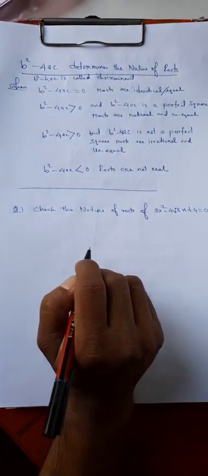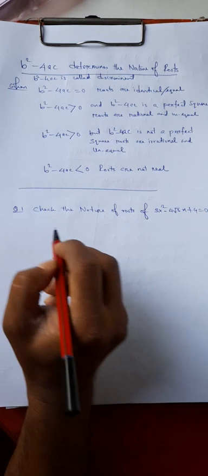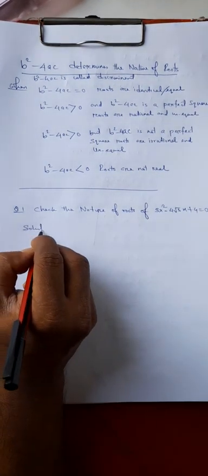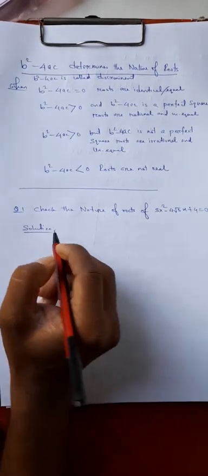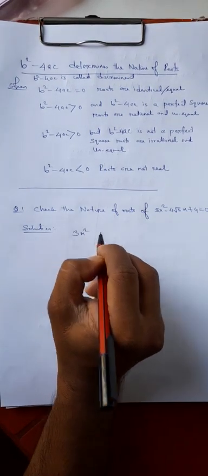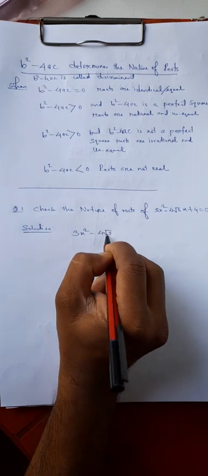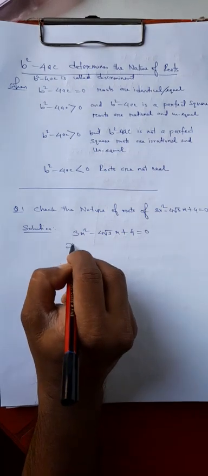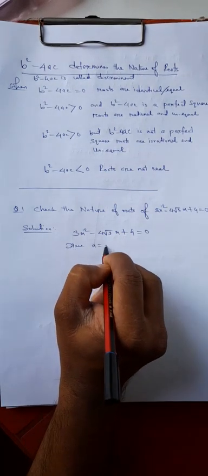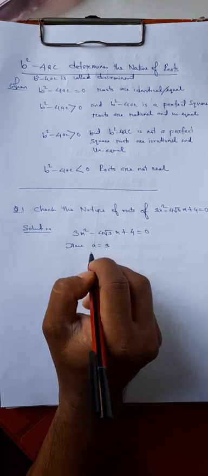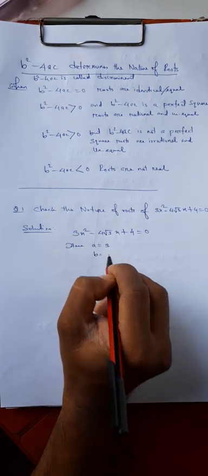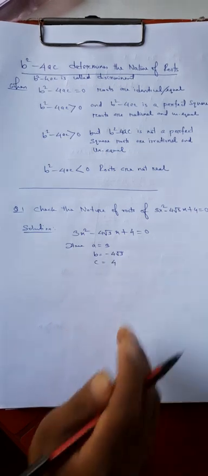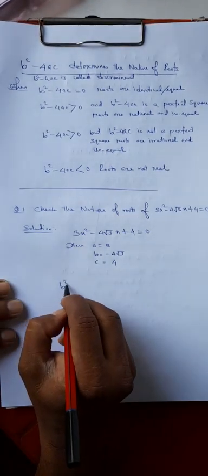Now let's do some exercise here. Check the nature of the roots of this equation. So let's solve this. Here the given equation is 3x square minus 4 into square root of 3 x plus 4 equal to 0. Here a equal to 3, coefficient of x square. b, means coefficient of x, is minus 4 root 3. c equal to 4.